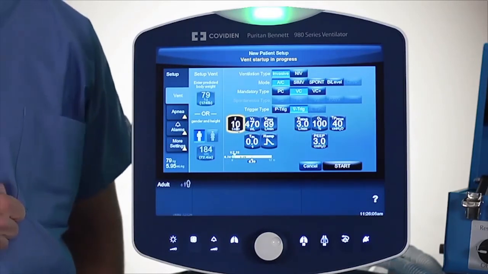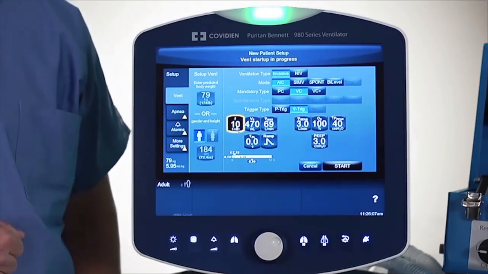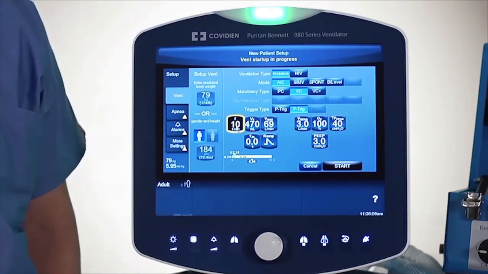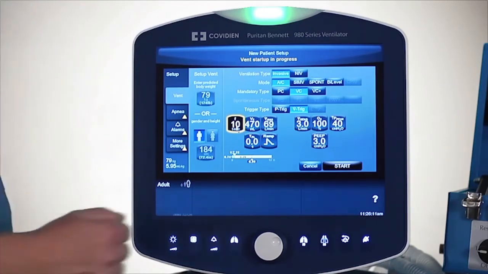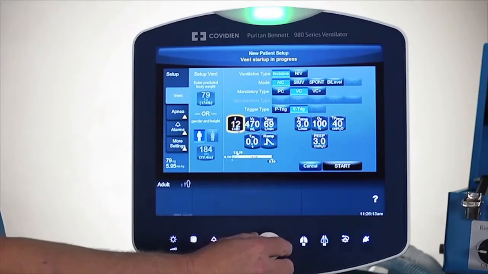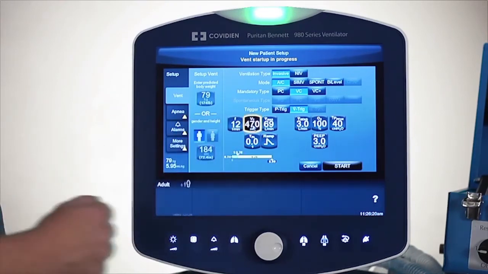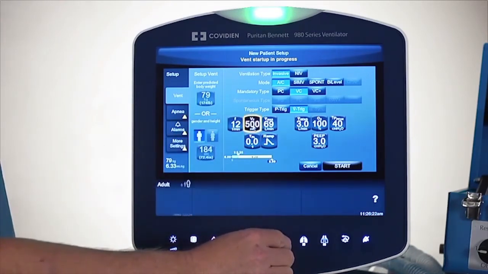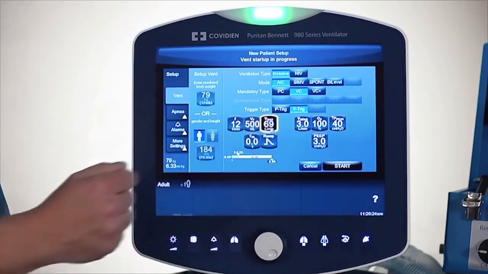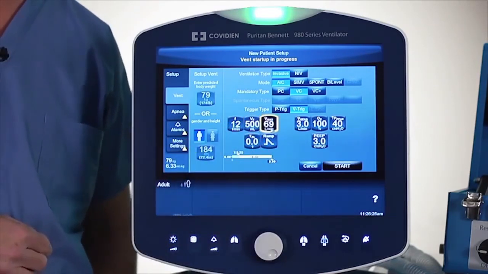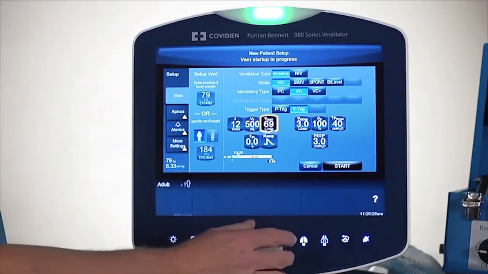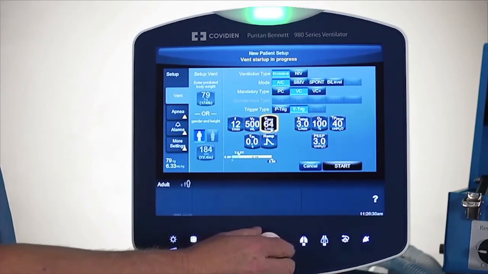Now as I progress to the lower left area here, we determine what our set respiratory rate will be. It's designated with an F, standing for frequency. To adjust that frequency, I'm just going to use the knob to adjust that value. So I'll turn that up a little bit to 12. The next thing I'm going to do is touch the total volume, and I'll adjust that up to 500. I'll work my way through the settings, which you're probably somewhat familiar with. Now I have the peak flow, and I'll turn that down to 60.